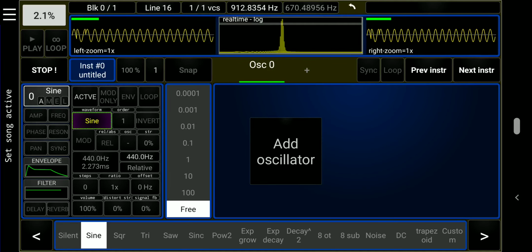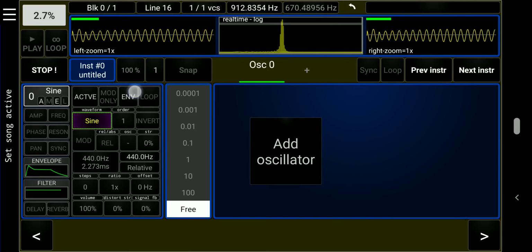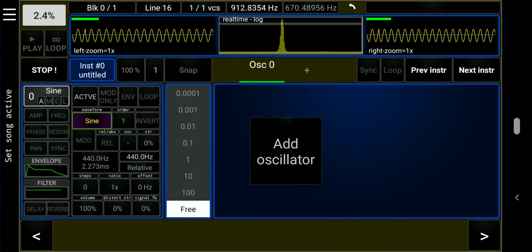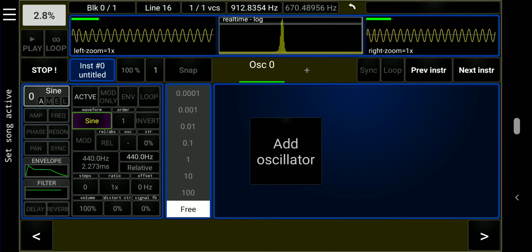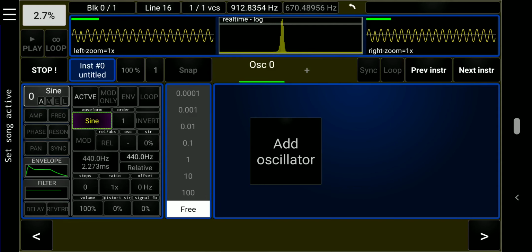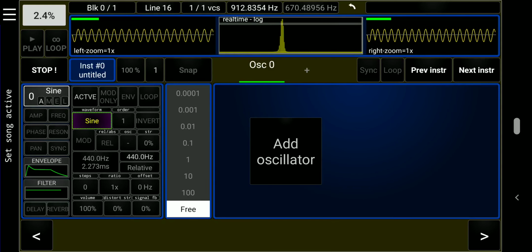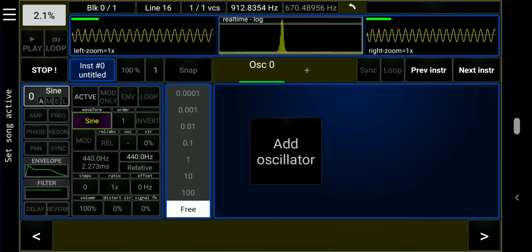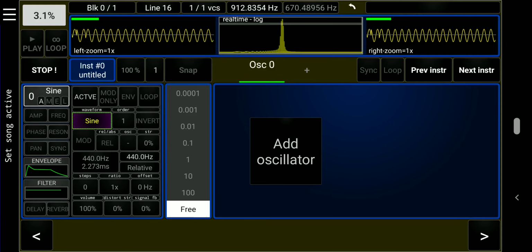If the sound does not play, we can restart the sound again by enabling the envelope, and then disabling the envelope. Because the envelope is not enabled, the sound will play continuously, so we can hear changes to parameters as we make them. Along the top, on the right and left, are oscilloscopes, and in the middle is the frequency spectrum.